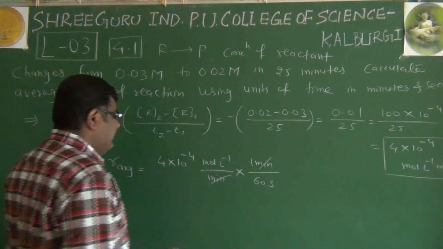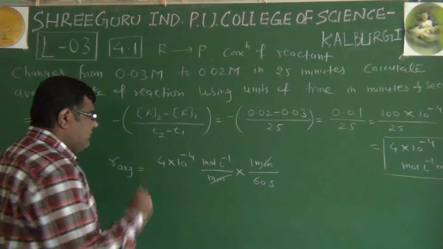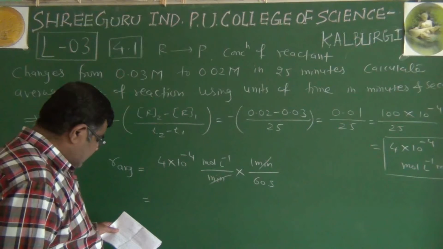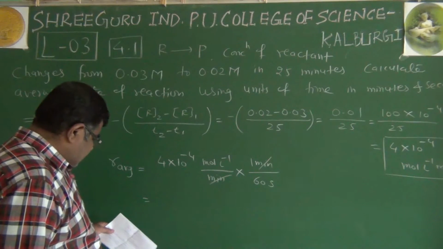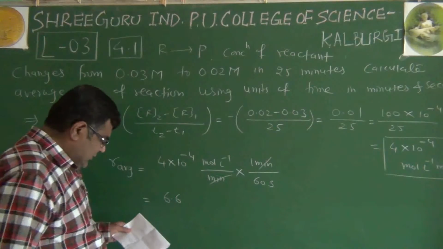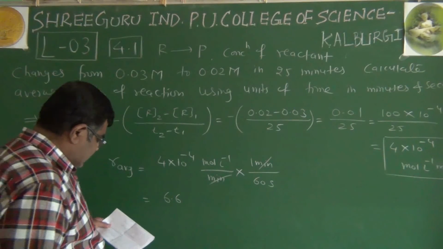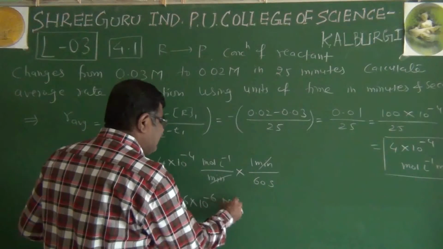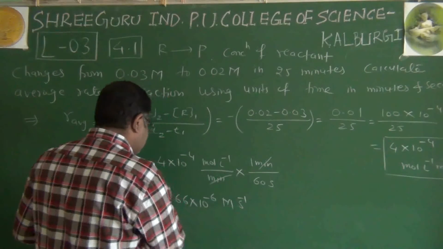So basically we are dividing this by 60. I will write the direct answer here, because the calculation is not that difficult. You can do it yourself. 6.66 into 10 raised to minus 6 is the answer we get. We can write this as capital M per second.